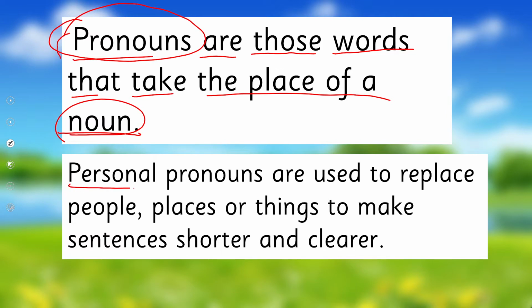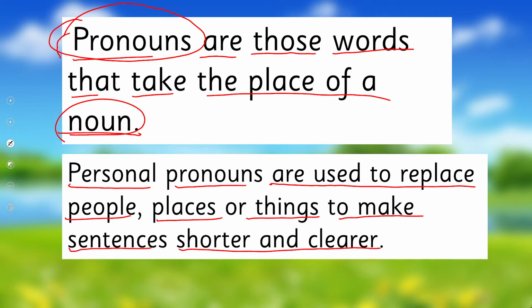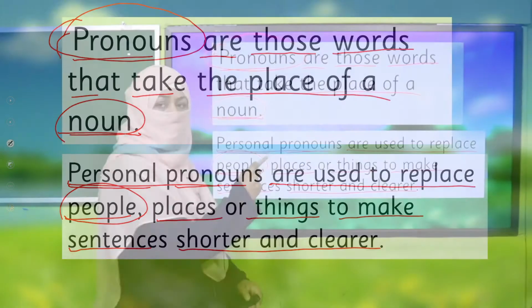And what are personal pronouns? Personal pronouns are used to replace people, places or things to make sentences shorter and clearer. Means, for example, if we have used the name of a person and we are writing about that person, how do we use pronouns? Instead of writing that name again and again, we start using a pronoun for that. We replace that name. This is called a personal pronoun, right?